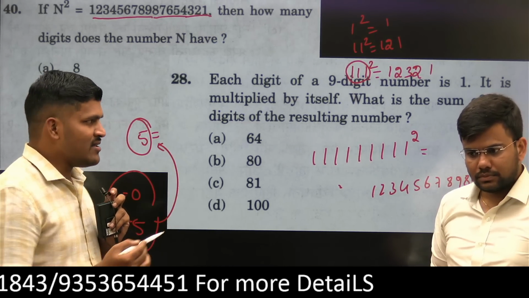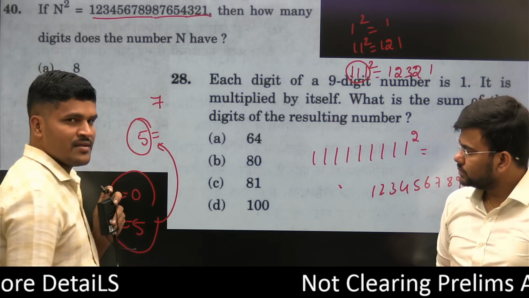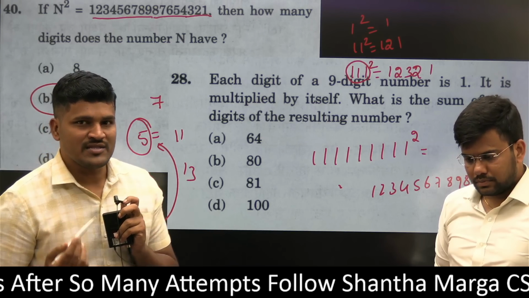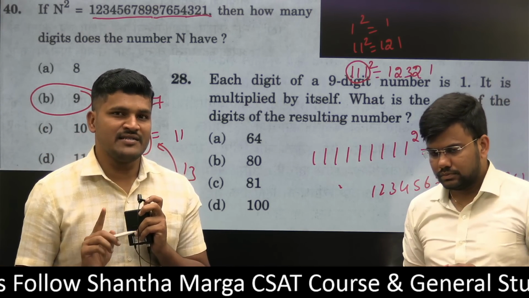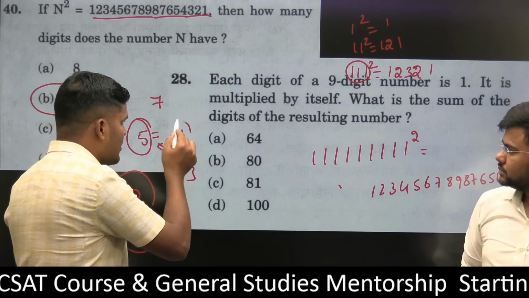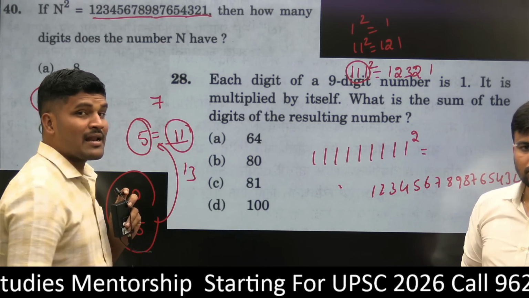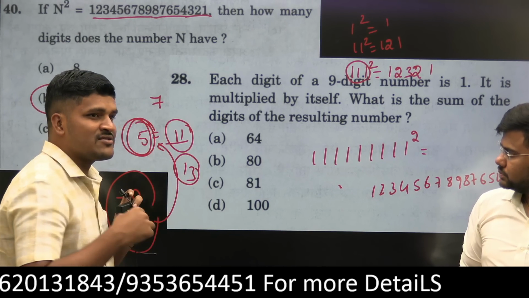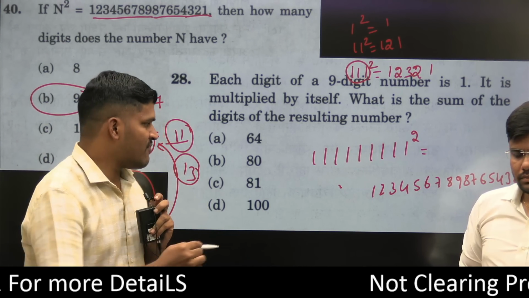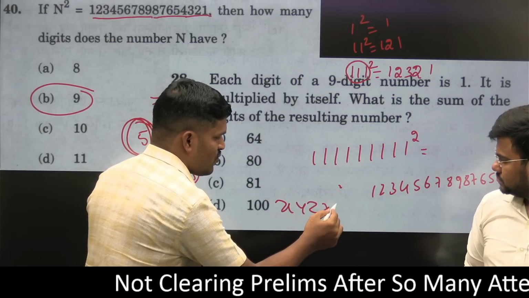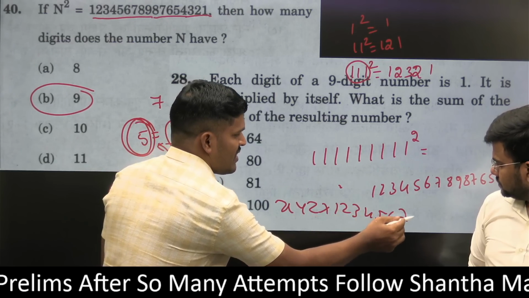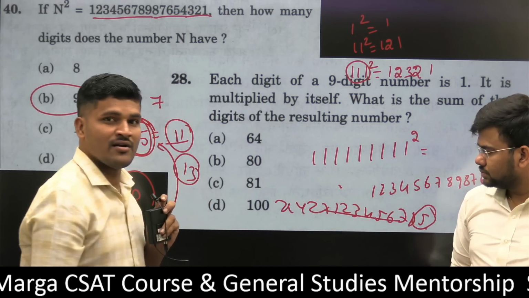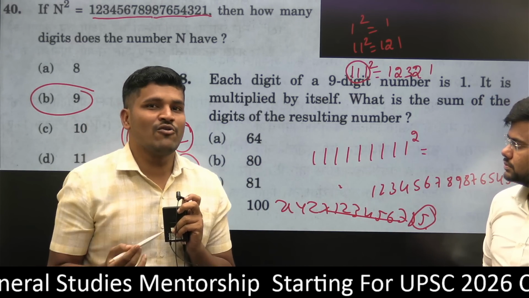In the same way, there is a special feature related to 7, and special features related to 11 and 13. What we are expecting from you is that if you know the UPSC mindset, they are going to ask again and again the characteristic feature of 11, 13, 5. Next year he may ask how many zeros are present. For example, X, Y, Z into 1, 2, 3, 4, 5, 6, 7, 8. The last number is 5. His intention is 5, not this number. This is called decoding. This is not just finding the answer.